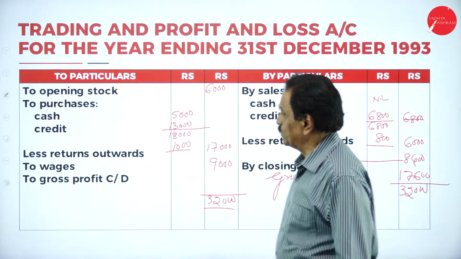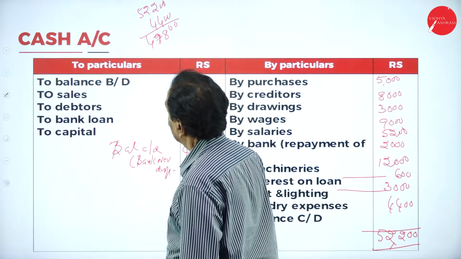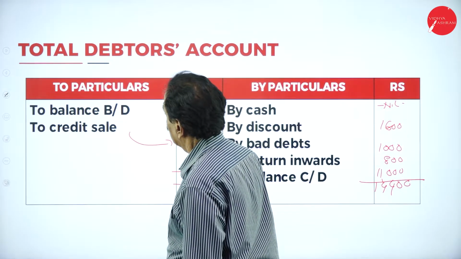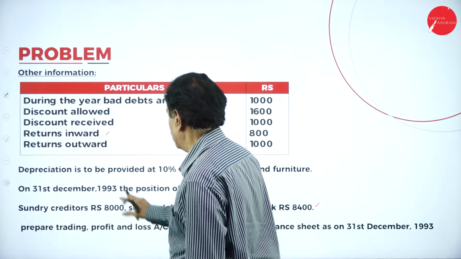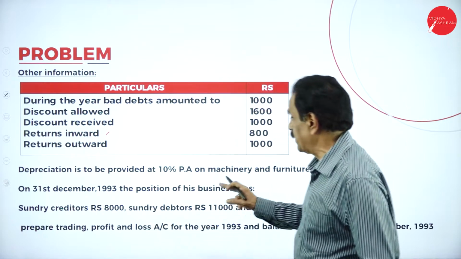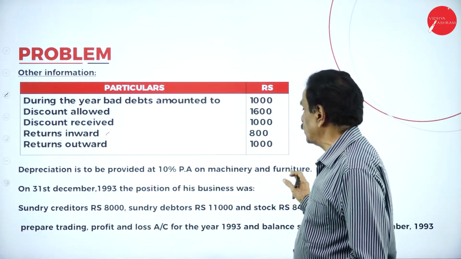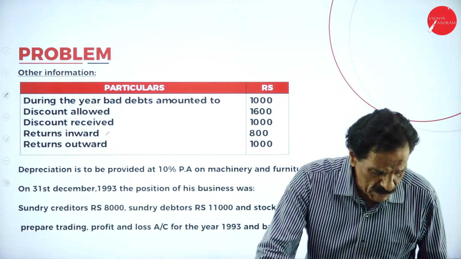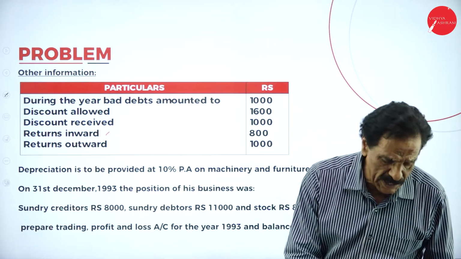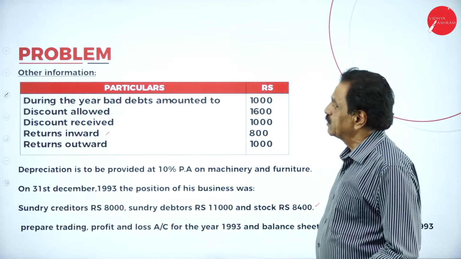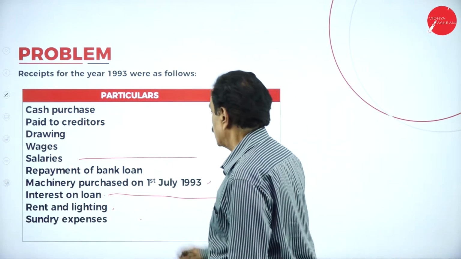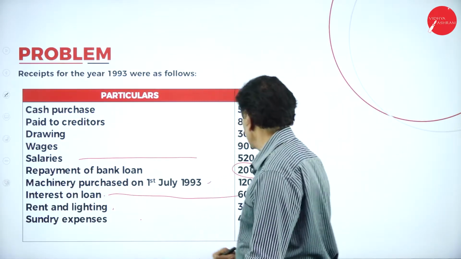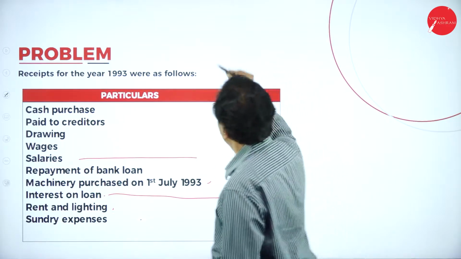So depreciation here. Depreciation to be provided at 10% per annum on machinery and furniture. So we'll go with the machinery first. What's the value of the machinery? Machinery was purchased on 1st July, so 12,000.